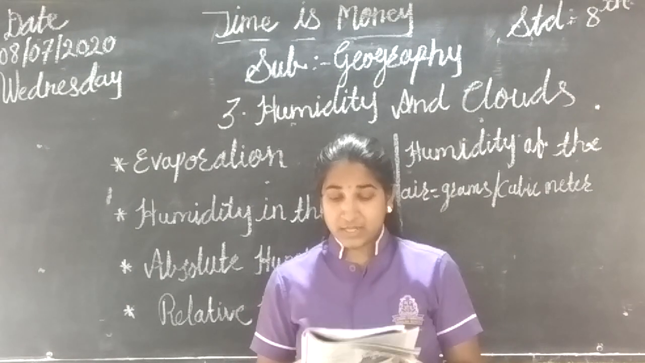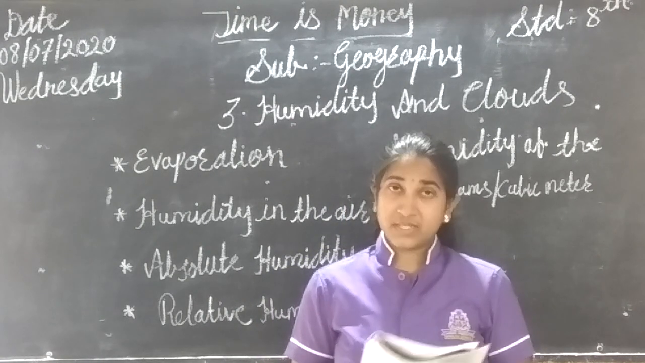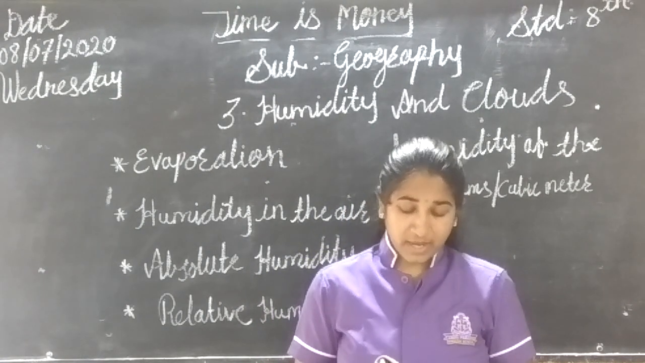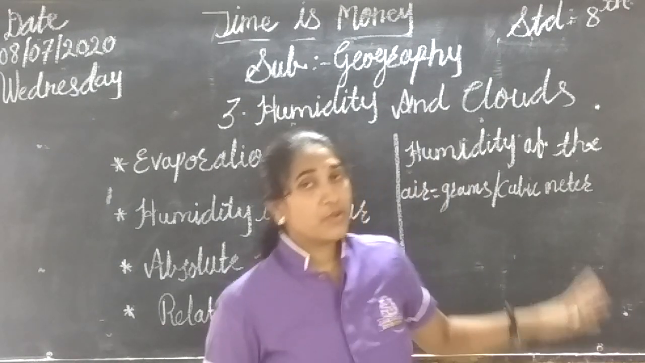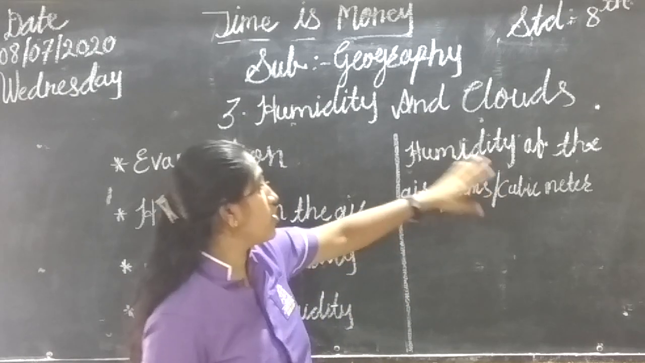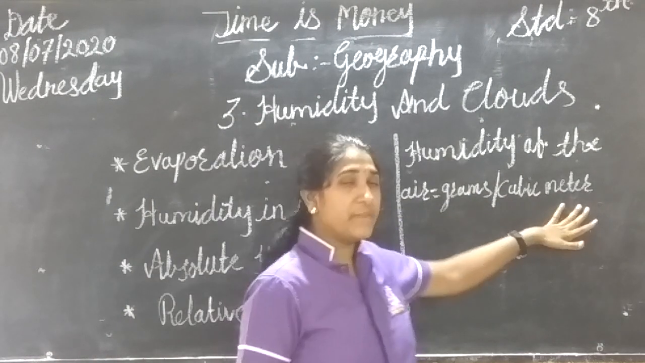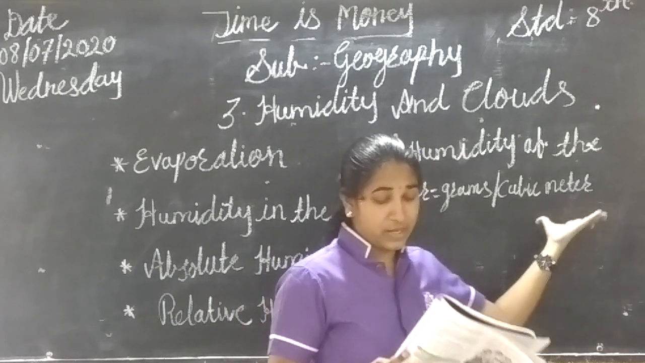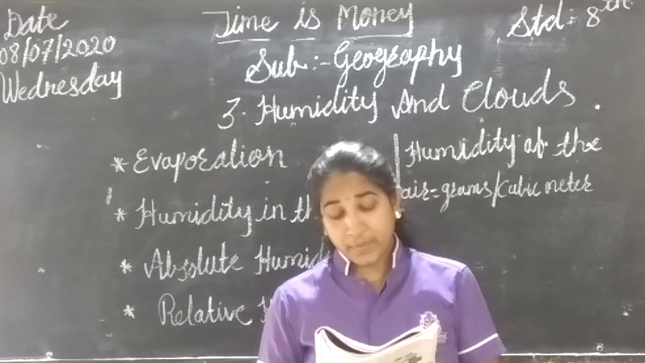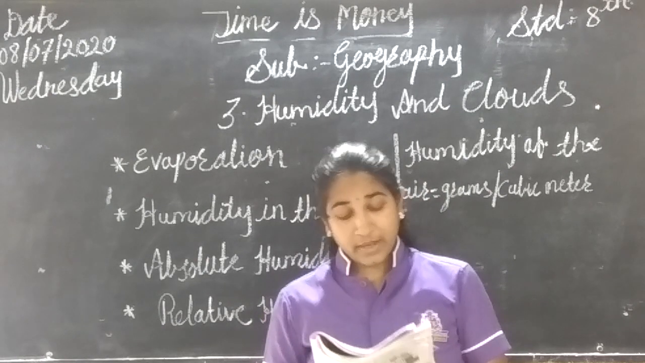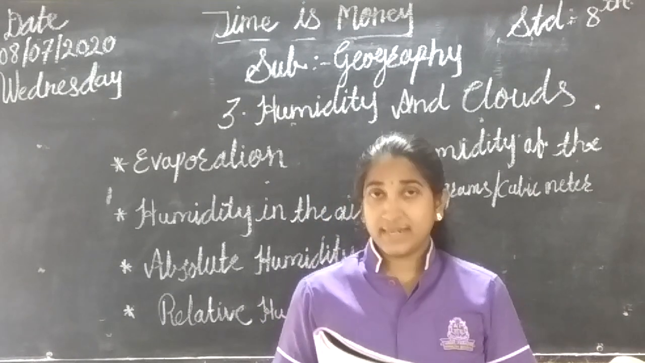See, there is one table given. From that we can study. Always remember, generally the humidity of the air is measured in grams per cubic meter. How is the humidity measured? Humidity of the air is measured in grams per cubic meter. That is the unit. When the humidity in the air is 0 gram per cubic meter, the air is said to be dry. If the humidity is 0, then you can say the air is dry.